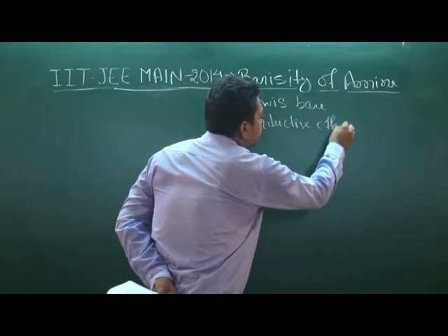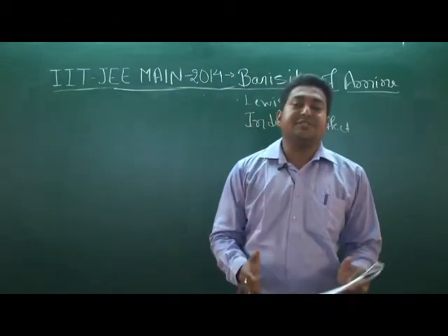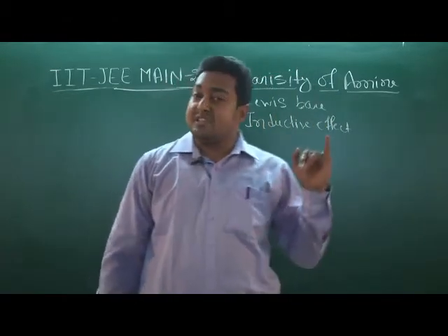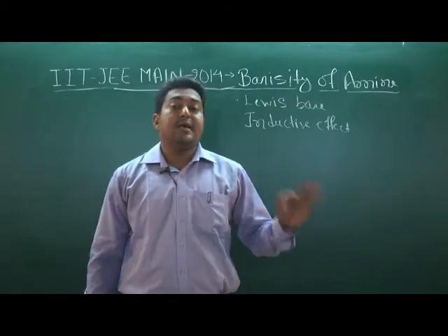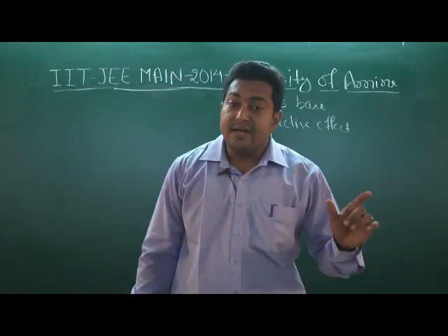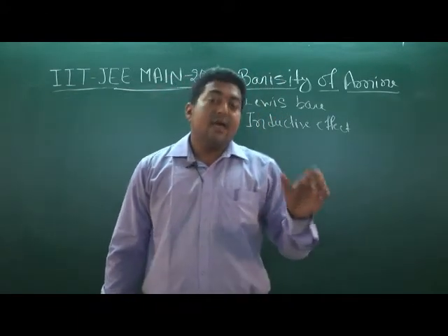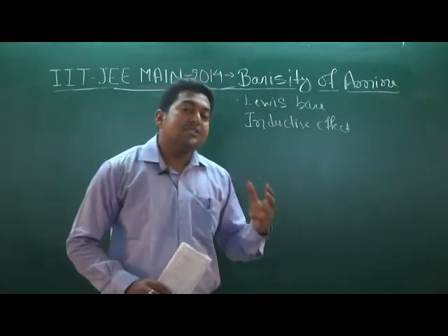In this question, if you look at the options, the four options given are the primary amine, the secondary amine, the tertiary amine, and the aromatic benzene compound, that is aniline. We have to think about which is the Lewis base.